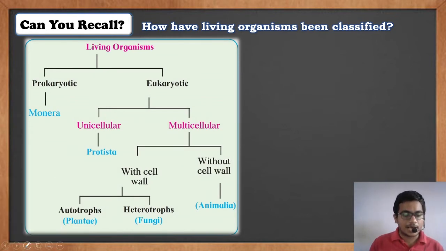Living organisms are first classified on the basis of their cell type. Cells are mainly of two types. One is the prokaryotic cell and the second is the eukaryotic cell. Prokaryotic cells are cells which have a weak nucleus. Remember, the word karyote here indicates nucleus.